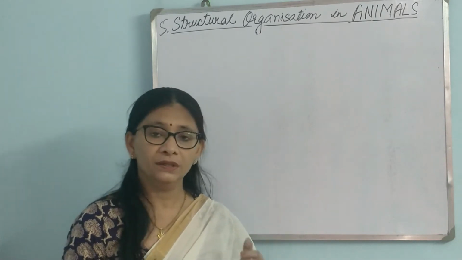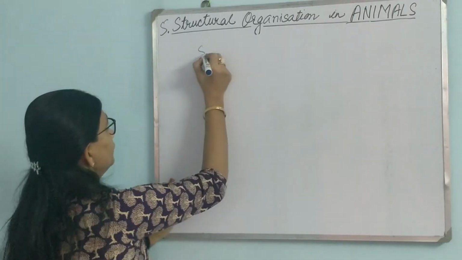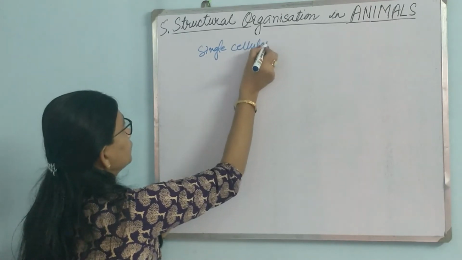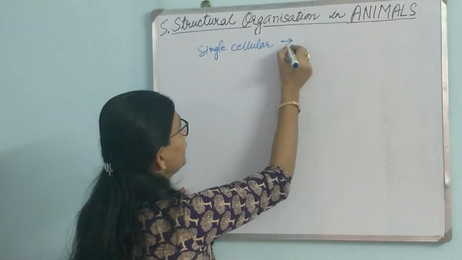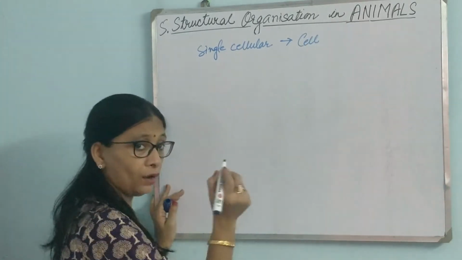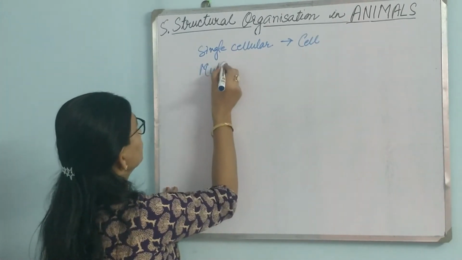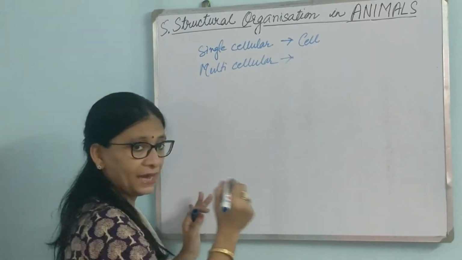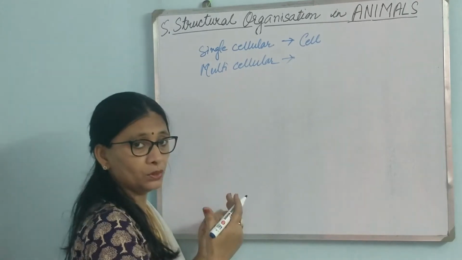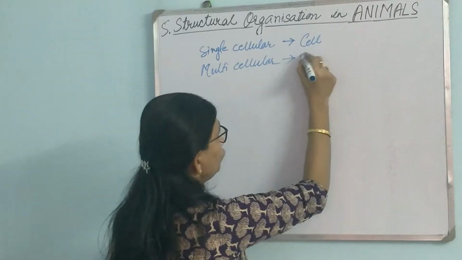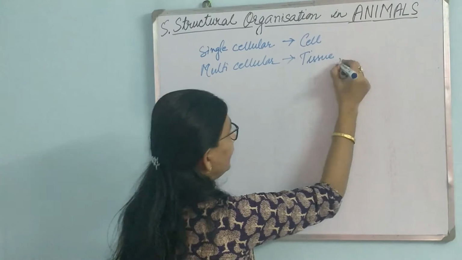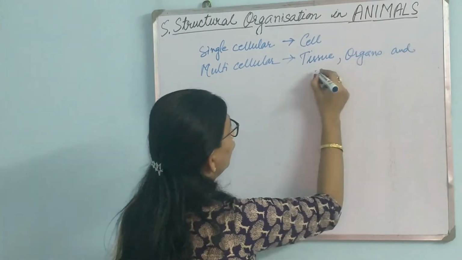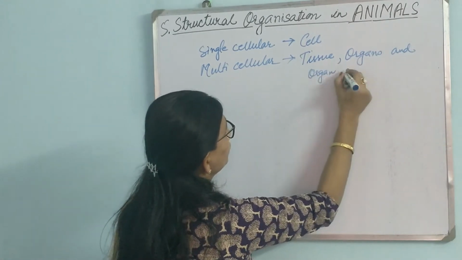Organisms, as you all know, may be either single cellular, where all the body function is happening in just one cell, or they may be multicellular, where, in order to perform various functions, they have tissues, then they have organs and organ systems.